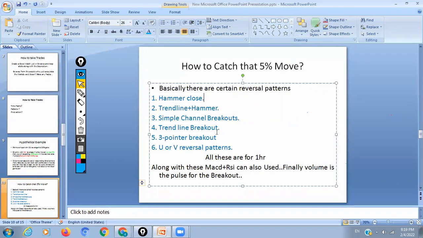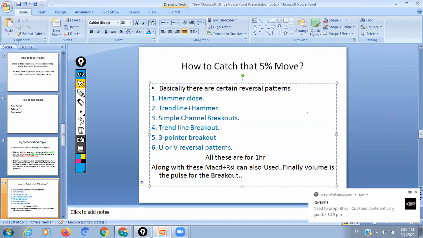Fibonacci retracement levels and wave patterns don't work many of the times, but the trend line is the best thing. Only with the trend line can we take positions. And the 3-pointer breakout is the most powerful breakout I have seen.